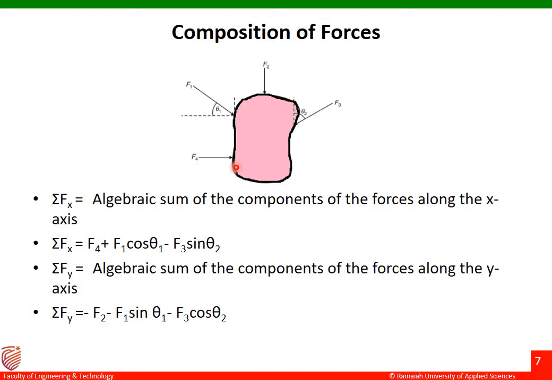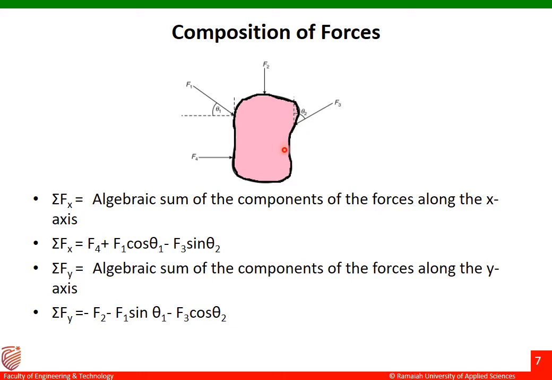Now we'll find out what are the forces which are acting along the x-axis. You can see there summation Fx, plus F4 and then plus F1 cos theta 1. You can see there is a theta 1 here. The force F1 is making an angle of theta 1 with respect to the horizontal axis. That's why it is plus F1 cos theta 1. Next one is F2, this will become 0 there. The effect of this will not be there along the x-axis.